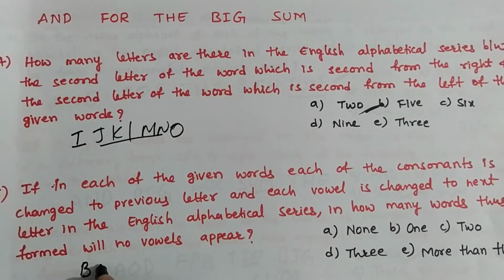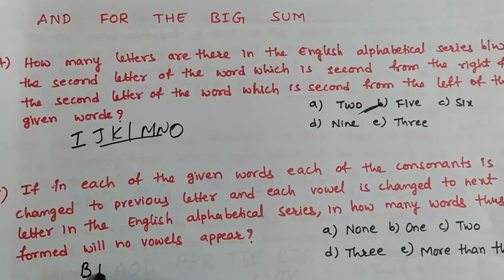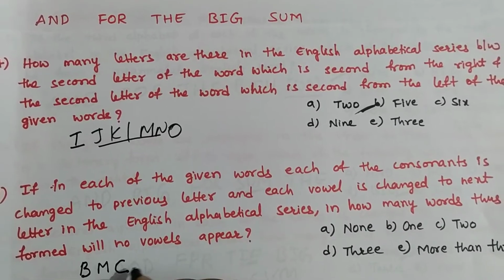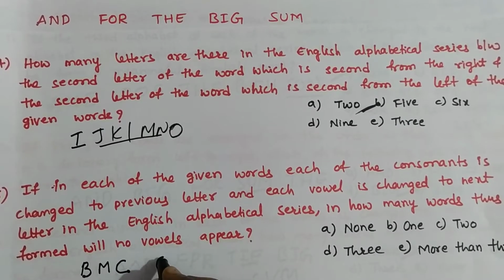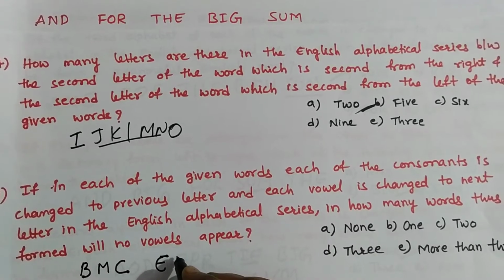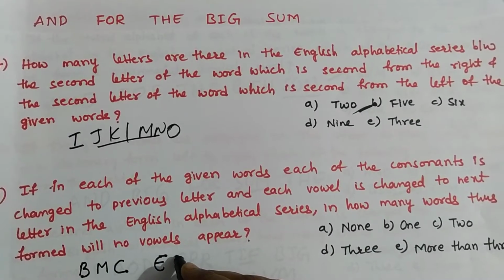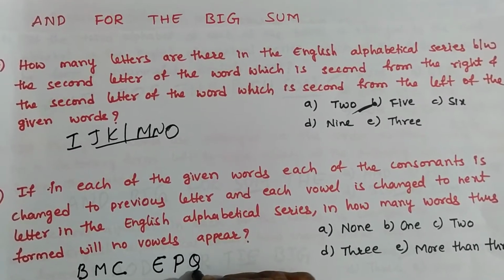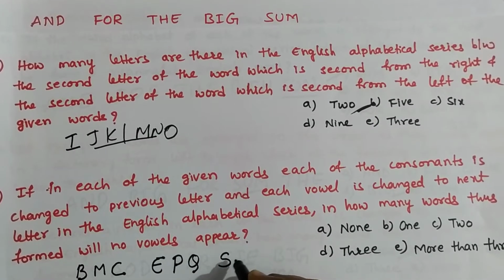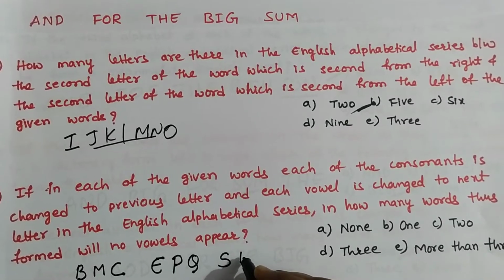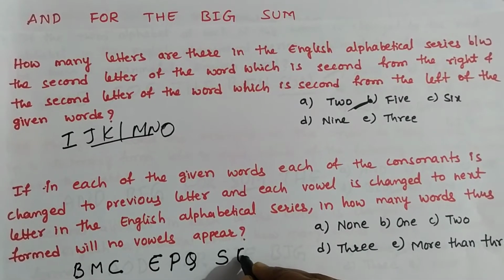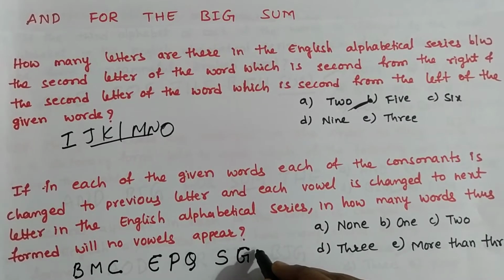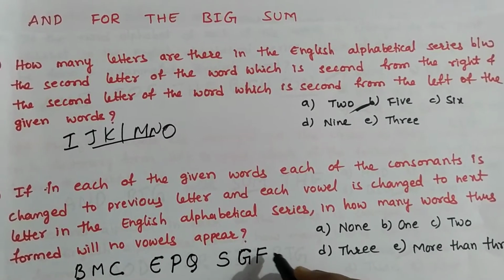B and N are consonants, previous letter M. D is a consonant, previous letter C. F is a consonant, previous letter E. O is a vowel, okay, next letter. Q, R is a consonant, T is a consonant, H is a consonant, okay, change it to the previous letter.